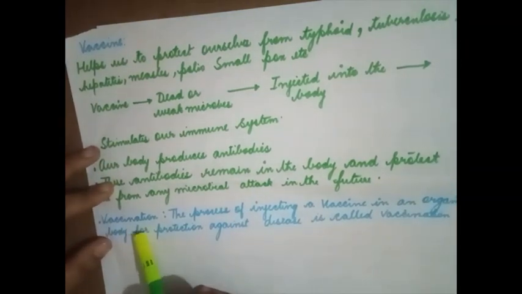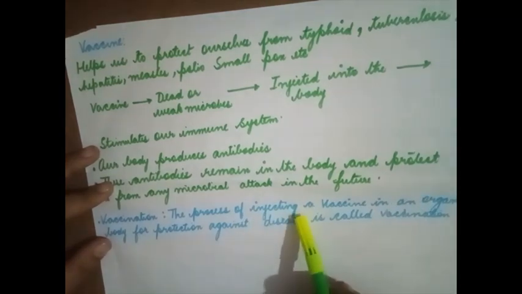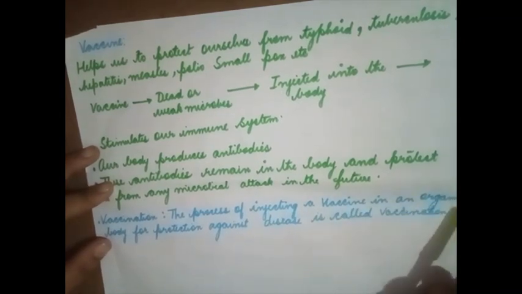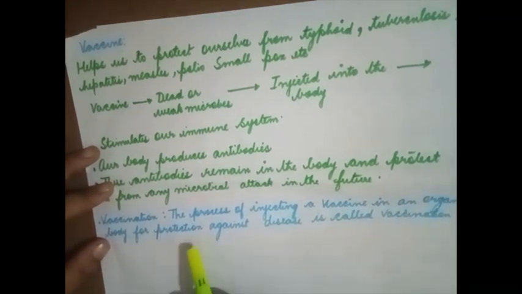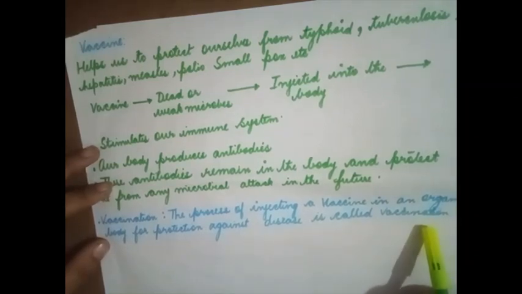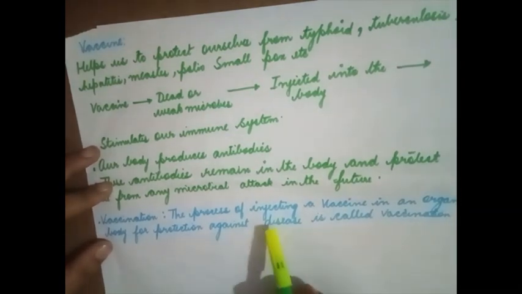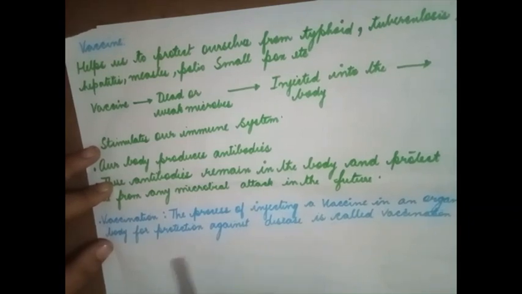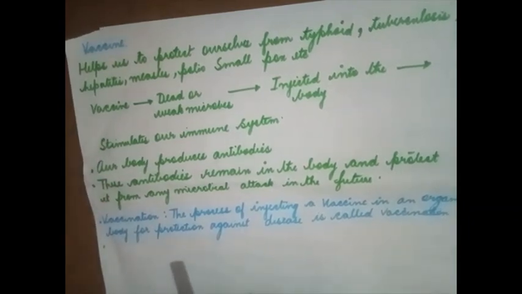Now, what is this vaccination? The process of injecting a vaccine in an organism's body for protection against disease is called vaccination. This definition is very important. Please memorize it. It is nothing but the process of injecting a vaccine in an organism's body to protect it from disease. This is nothing but your vaccination.